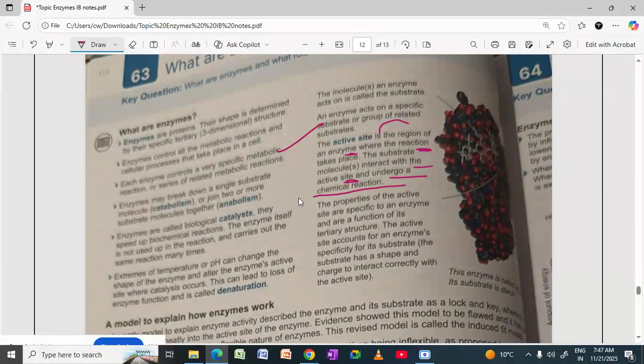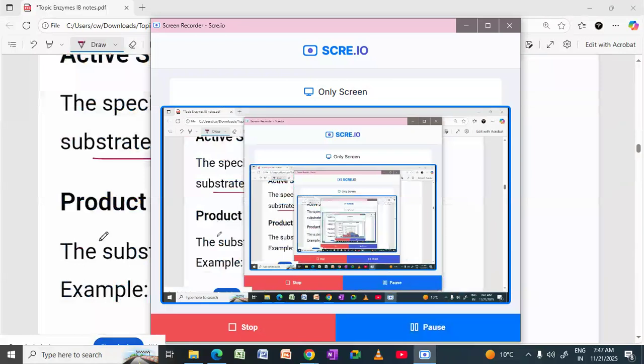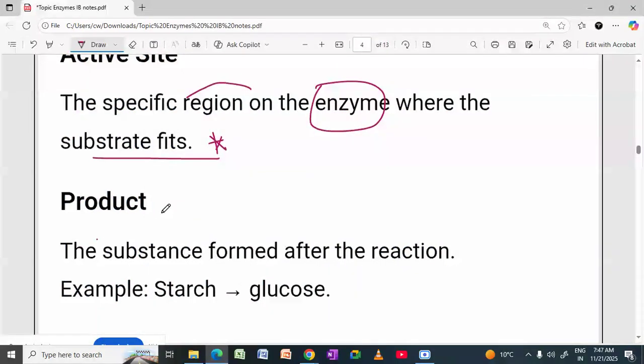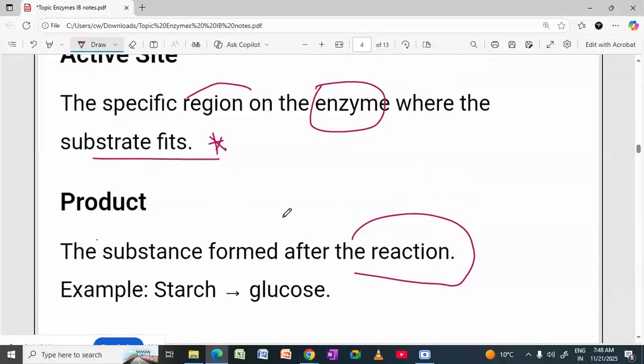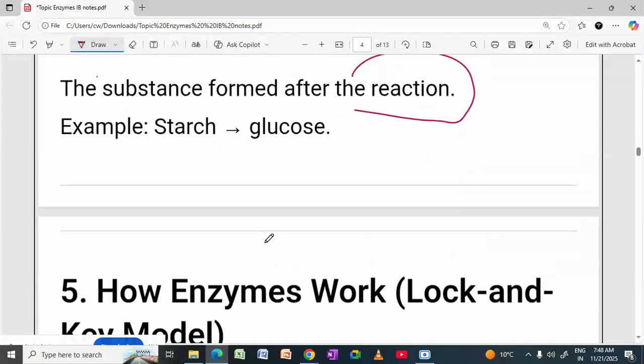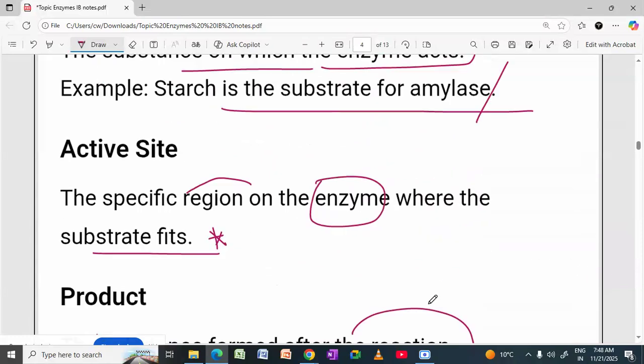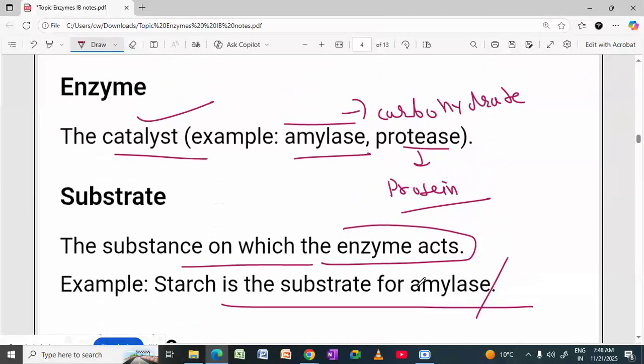So substrate, you already know what is substrate. Our substrate molecule interacts with the active site of the enzyme, and in this way it will undergo a chemical reaction. What is the product? It is a substance formed after the reaction. So, what is product? Product is the substance which is formed after the reaction. So, these are some terminologies that we discussed for the enzymes.